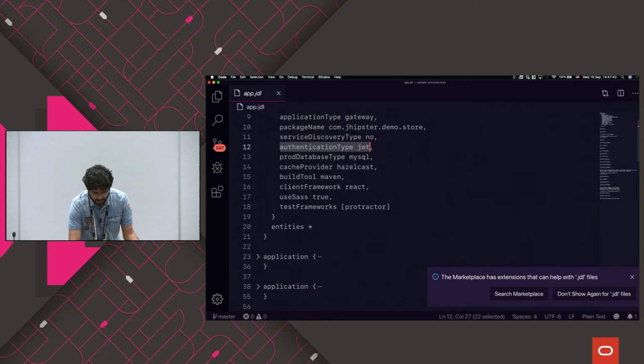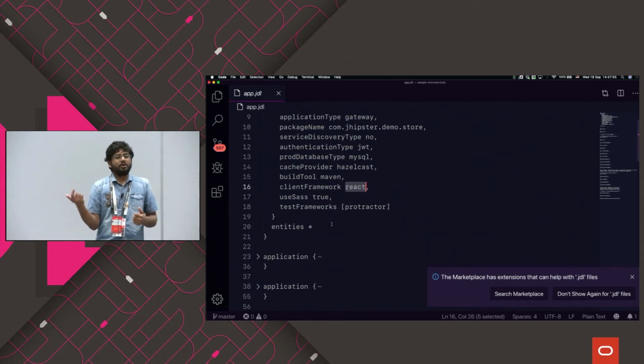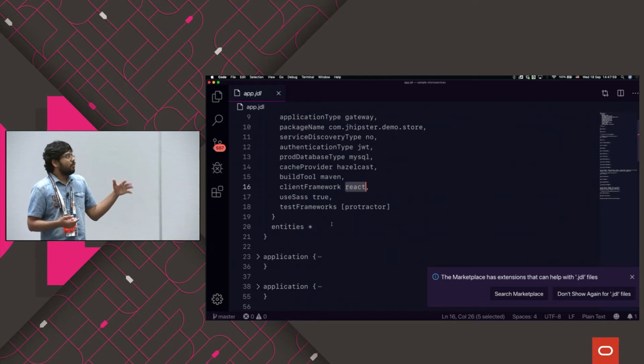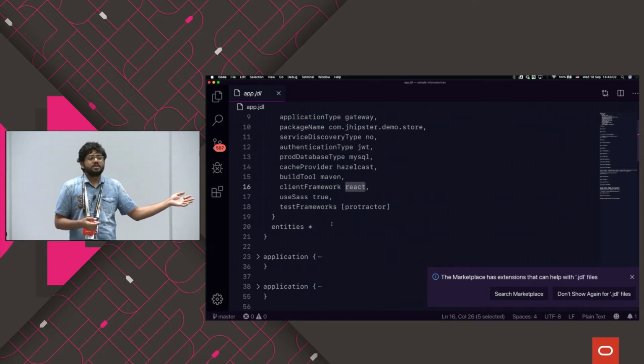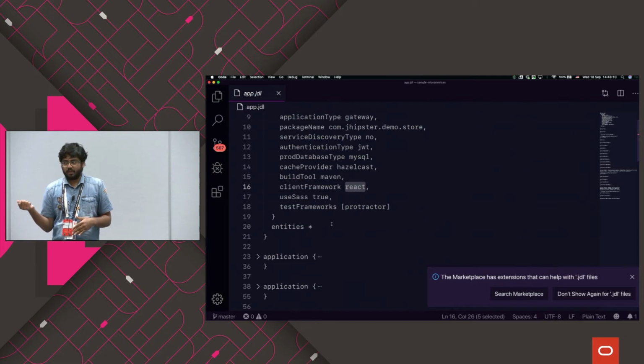The database is MySQL. Build tool is Maven. You can choose between Gradle and Maven. The client framework is React. So you can define all those options. There are 10 to 15 other options there. And if you want to configure those options, you can just go ahead and configure them. On the other hand, if you don't want to specify all the options, and you just want to go ahead with simple default options, then you can just specify empty values for all those things. It will take the default value.